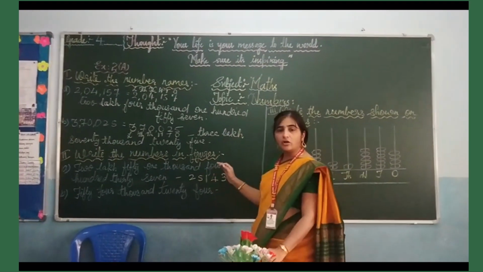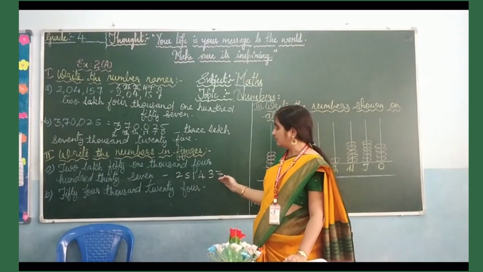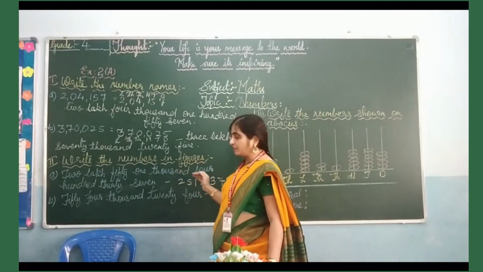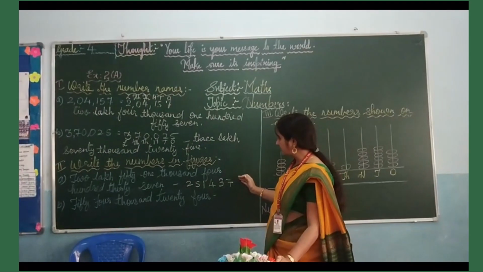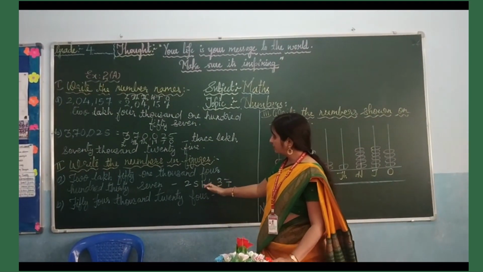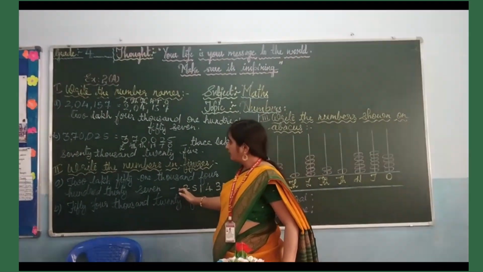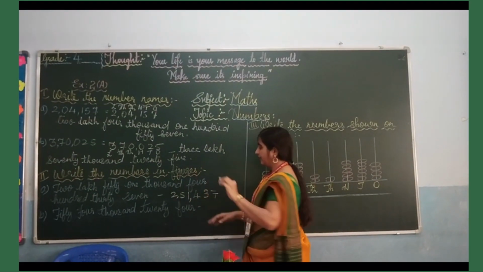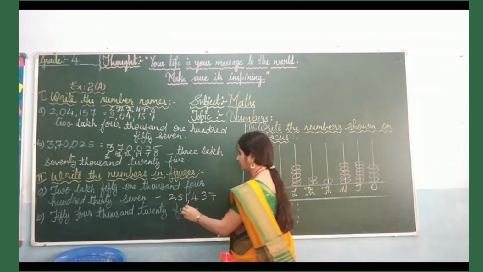Here I already taught you how to insert the commas after every 3 digits from your right, and you have to also remember the digits. This is ones, tens, hundred, thousand, 10,000, lakh. So here the comma is after 3 numbers and after every 2 numbers.